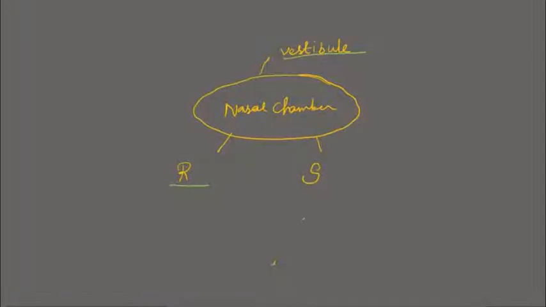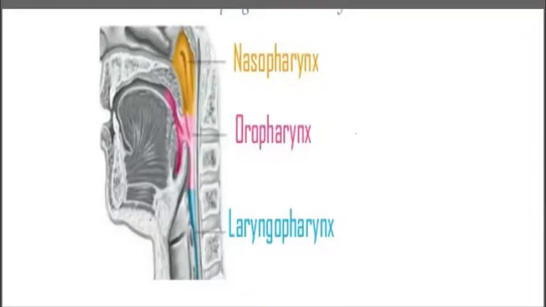The third part, the very important part, is the sensory part. It is lined by sensory epithelium, and it is very important for giving the sense of smell. It is purely because of the olfactory receptors which are present in the sensory part.